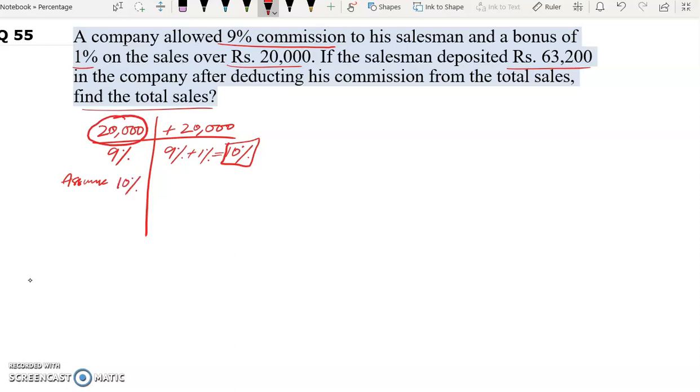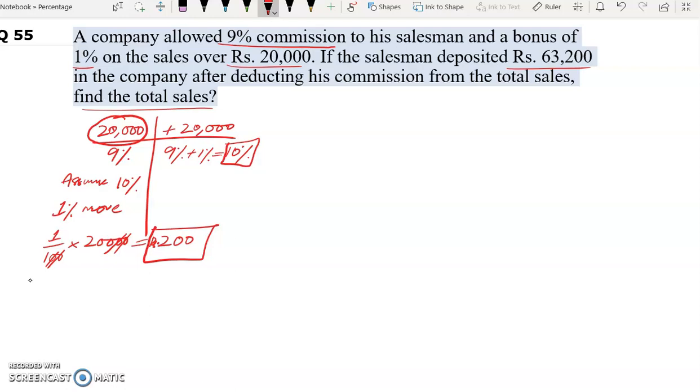Now if we assume 10%, that means he is receiving 1% more. So 1% of 20,000 will give us 200. So that means the company is paying rupees 200 extra to the salesman.